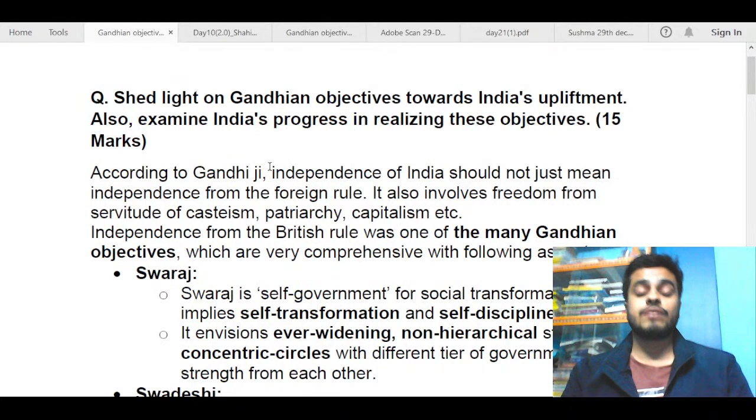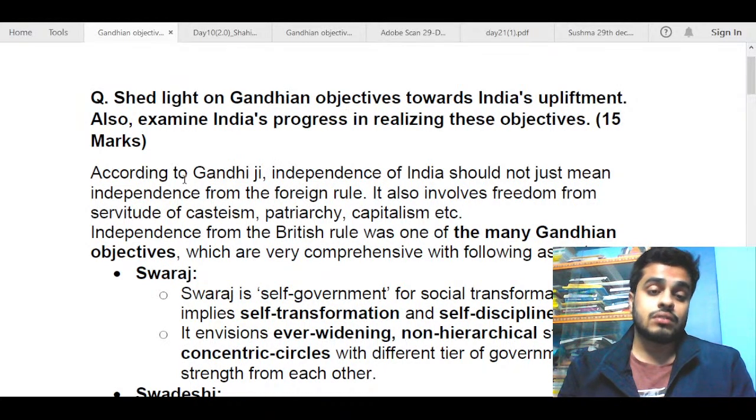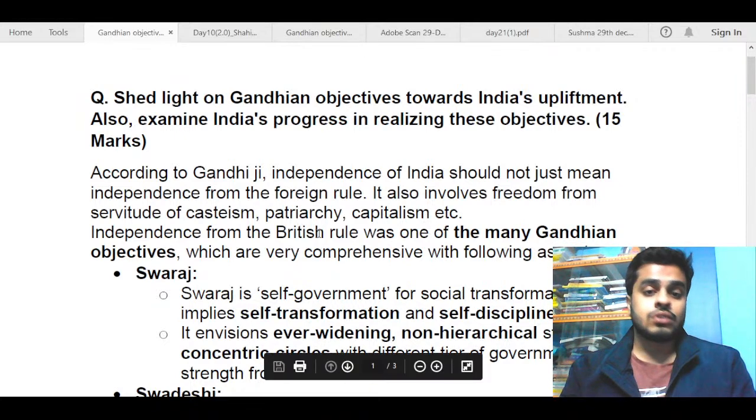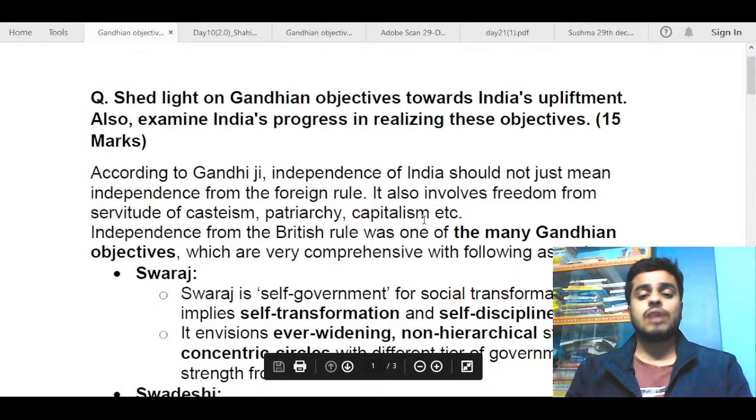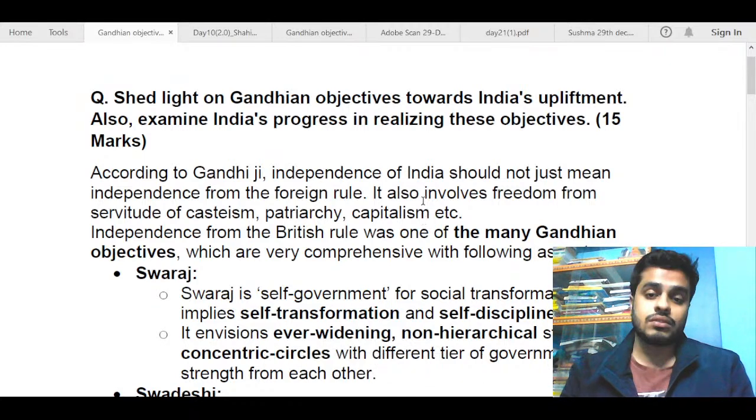He has a big body of work on removing casteism and patriarchy. He was against capitalism, and against the materialistic society. So you can mention that independence, although the primary goal, was not the only goal. Other goals include getting India freedom from casteism, patriarchy, capitalism, etc. This introduction also indicates what we are going to write in the next part, so I have picked it. Otherwise, if you were not able to write this, or were not remembering it, you could have just talked about the time and space of Gandhiji.